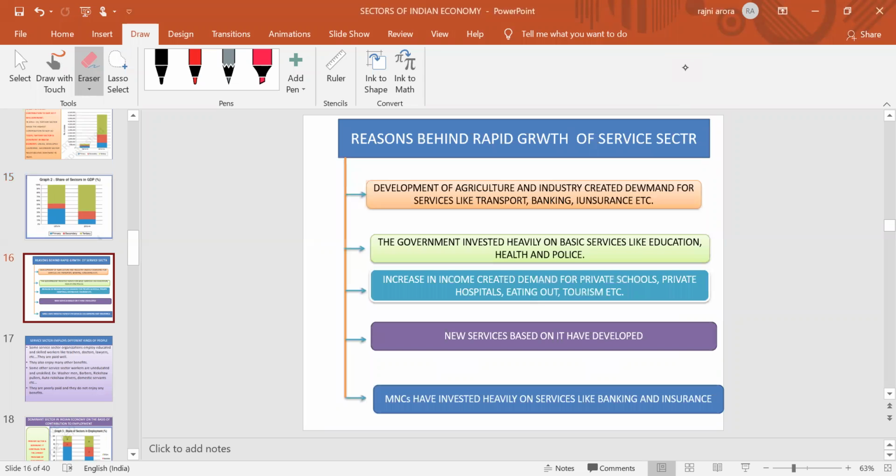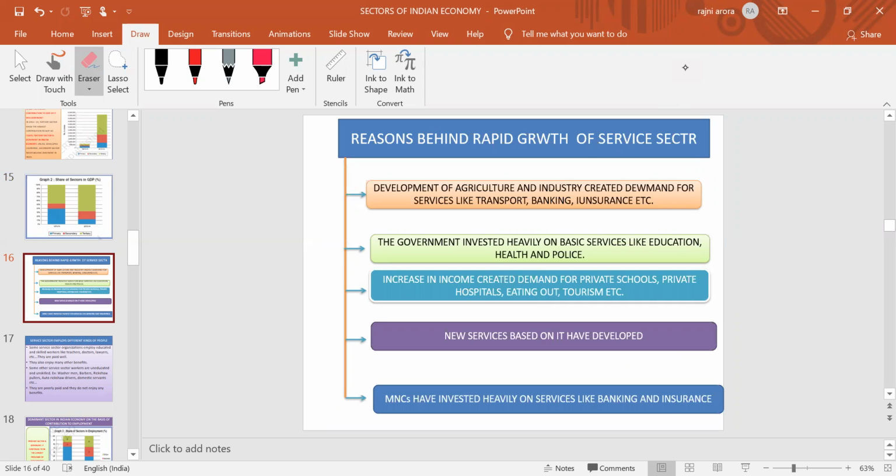Now, what is the reason? The question arises: what are the different reasons behind the rapid growth of the service sector? Simply, there are some basic reasons with the help of which we can prove that the service sector came into existence to a great extent. The first one is the development of agriculture and industry.